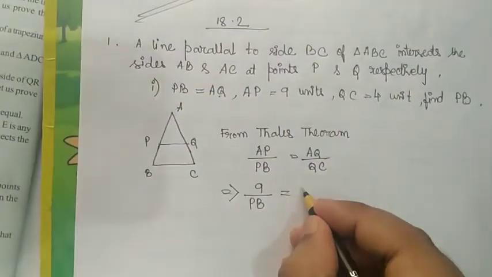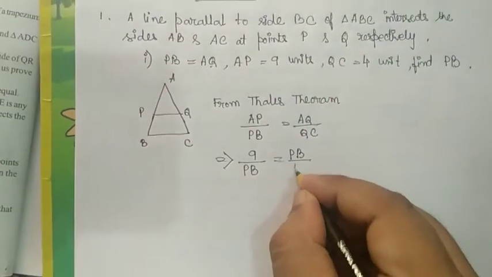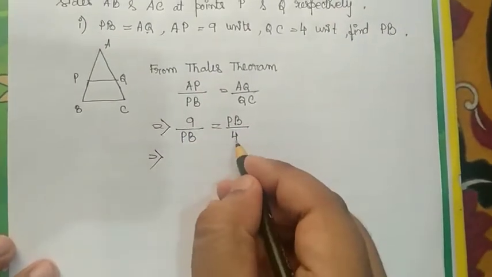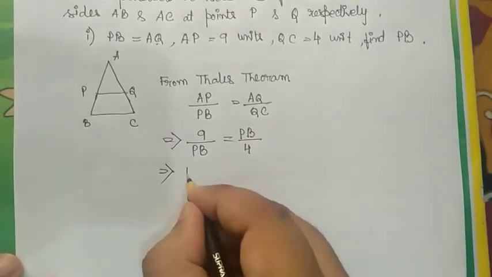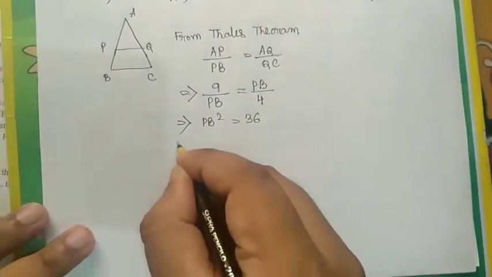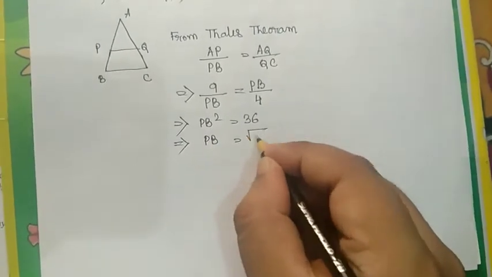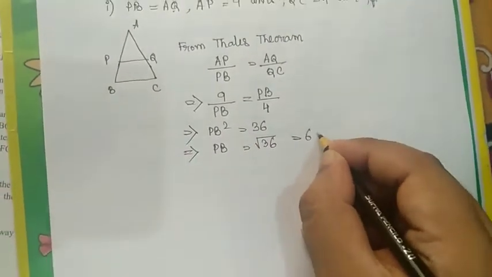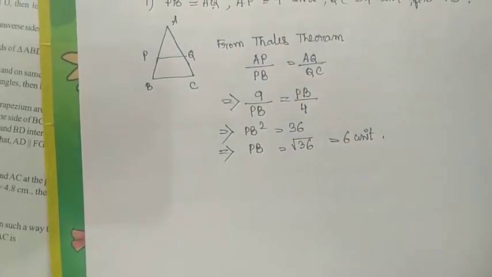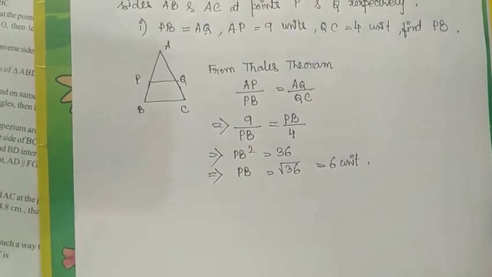AQ equals PB, therefore we put AQ equal to PB, and QC equal to 4 units. So if we cross multiply, we get 9 into 4 is 36, PB into PB is PB square, so PB square equals 36. Therefore we can say that PB equals root over 36, which is 6 units. This type of short question is very important. It carries 1 or 2 marks, especially 2 marks, and is very important for our final exam.